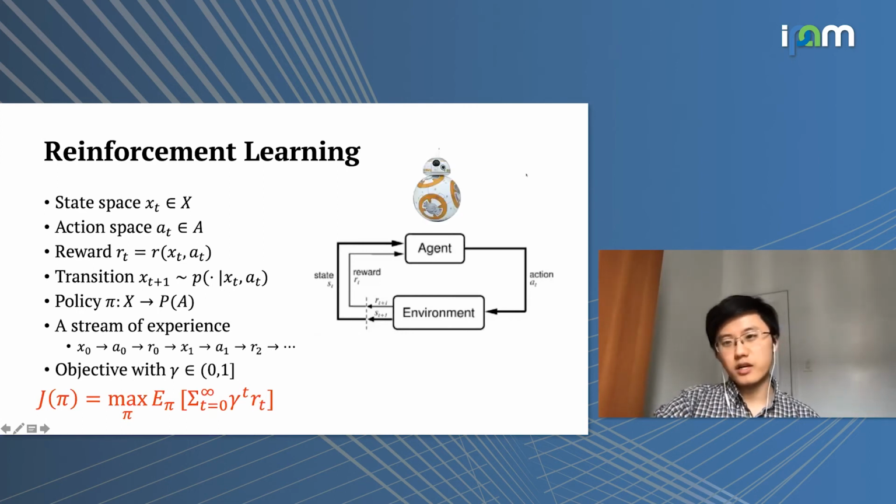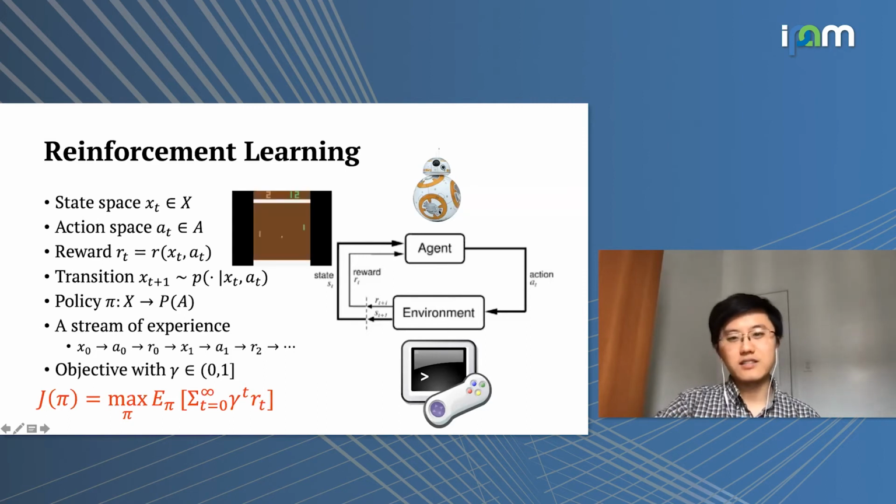To make it more concrete, let's consider a more popular example, where we have a robot agent that tries to play video games. Let's say we try to play this video game called Pong. I guess many of us have played some variants of this game before. Basically, we try to move the paddle around so that we can get the ball to be behind our opponent. The state of the system can be considered as a screenshot of the game. And given the screenshot of the game, the robot will try to take an action.